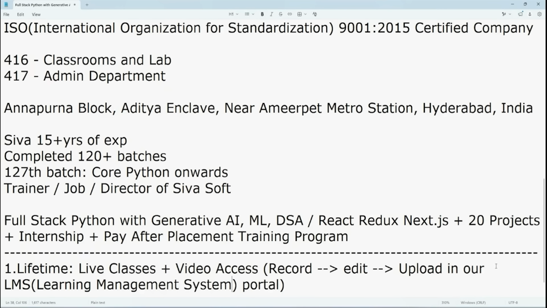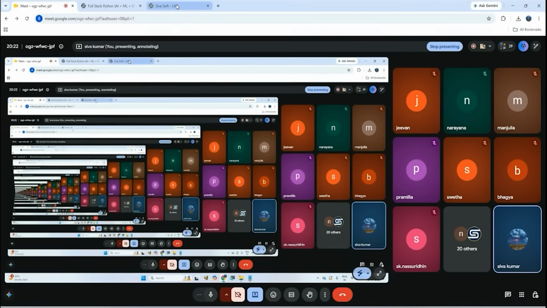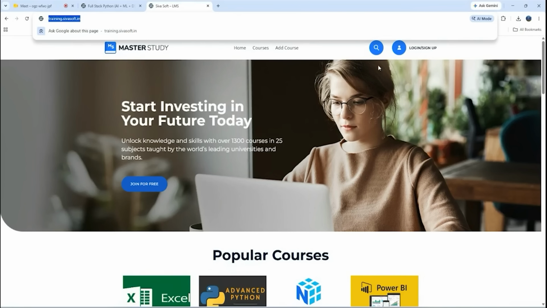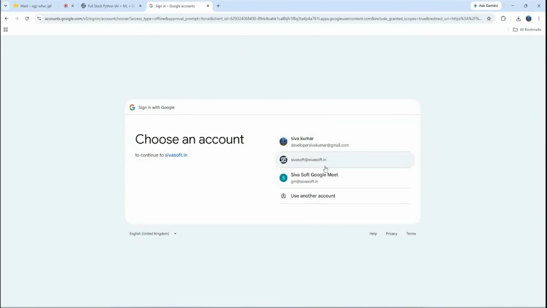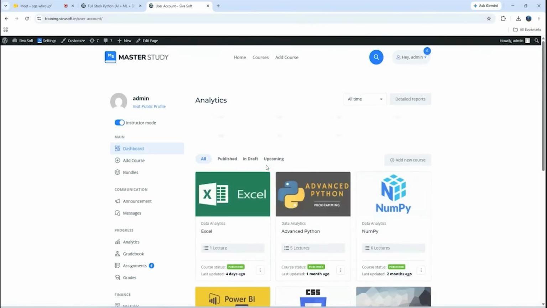Okay. So whatever the live classes we are going to have, everything we are going to record, edit, then we are going to upload in our LMS portal. Okay. So now I am going to open our LMS portal. So this is our LMS portal. So once if you join, then only you will be getting this access. So just I am going to log in with my admin account, not the student account. This is an admin account. It includes so many features.